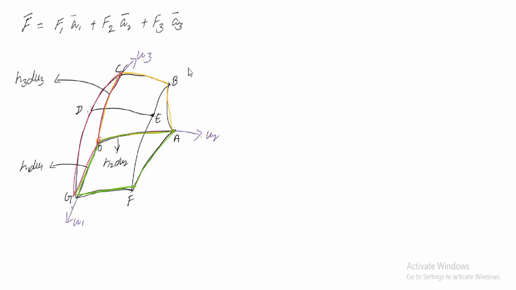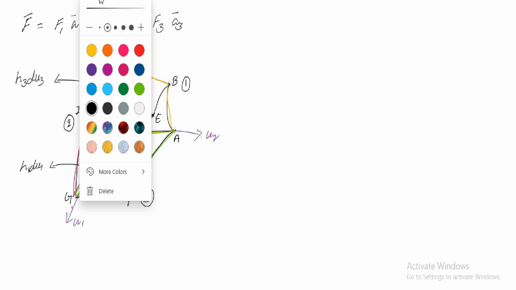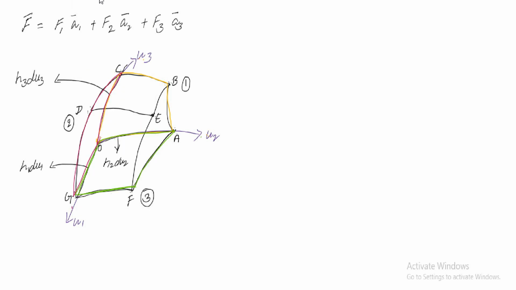Let us consider OABC. So let us consider this one is the first surface, this one is the second surface, and this is your third surface. So we have to consider these three planes. We have to consider the line integration, or your curl. So according to the curl concept, what do you have to find? The line integration.